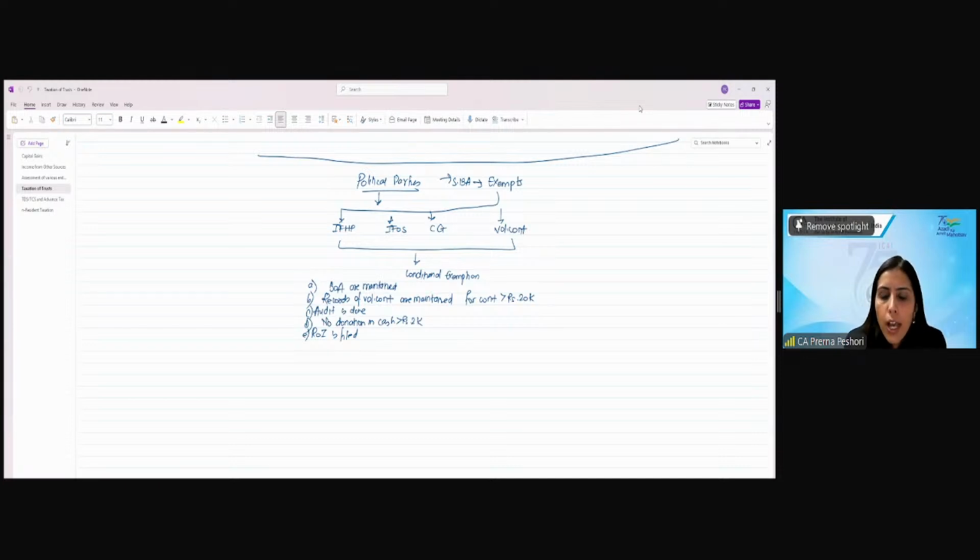Okay. So I would request that this trust topic is very, very important. There are always a lot of changes in this topic in respect of the amendments which happen. So please do solve the questions as much as possible for this because this can give you full marks. Like I told you, I forgot to add anonymous donation in my exam and that would result, obviously, in deduction of marks. So it is better that you consider solving and practicing as many questions as possible on this trust topic, because if you do it fully correct, you'll be able to fetch full marks for it. So with that, I think we'll just close the session for today.